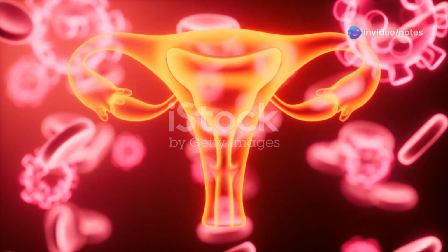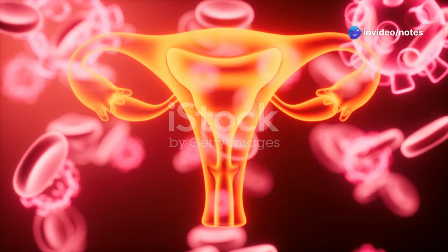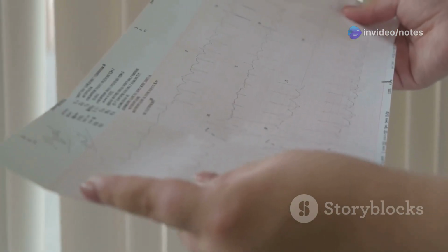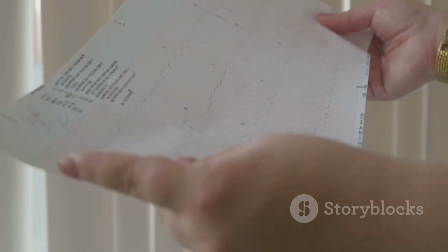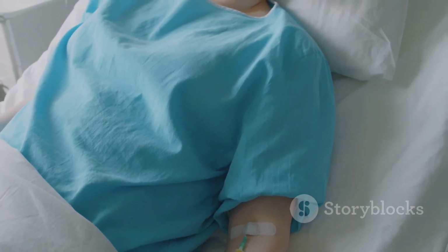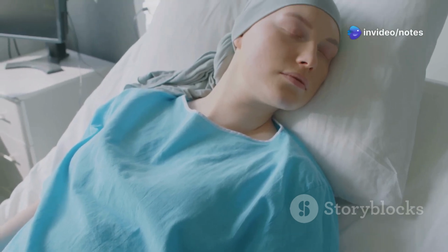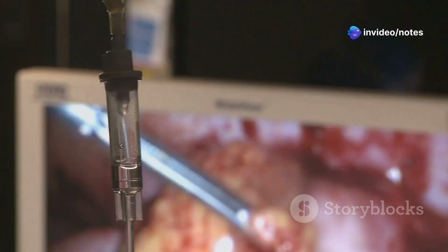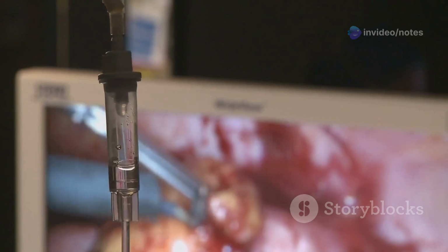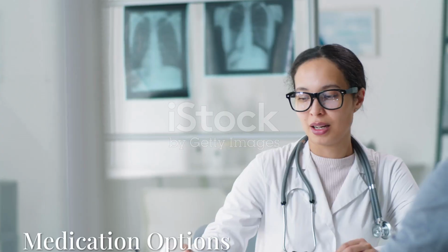Treatment for abnormal uterine bleeding will largely depend on the underlying cause and the severity of the bleeding. The most crucial factor is whether the bleeding is stable or unstable. If the bleeding is unstable, meaning the patient is hypotensive or severely anemic, more immediate interventions are required. In these cases, treatments like IV estrogen or surgical options may be necessary to stabilize the patient.